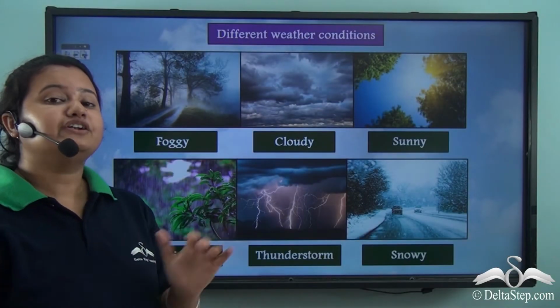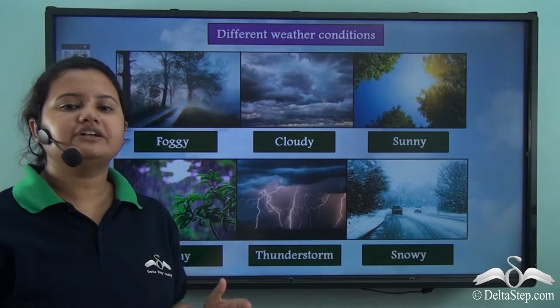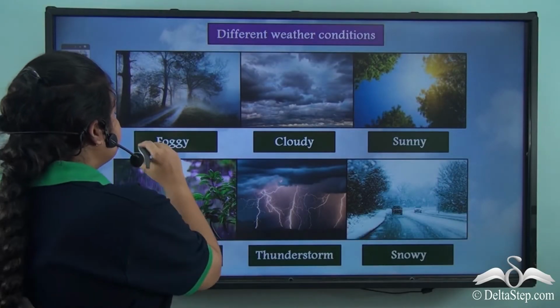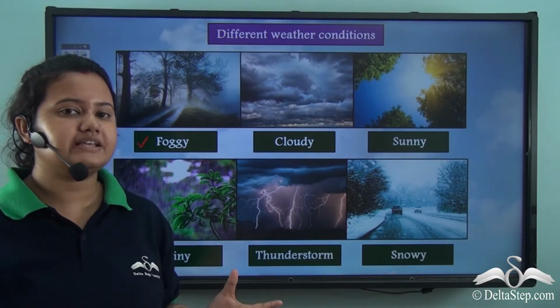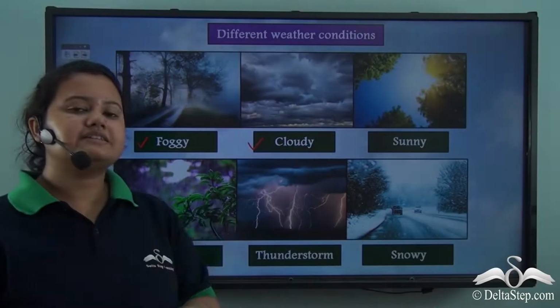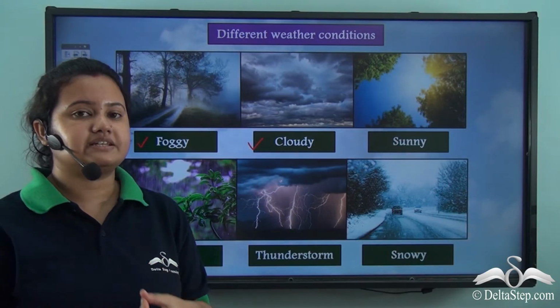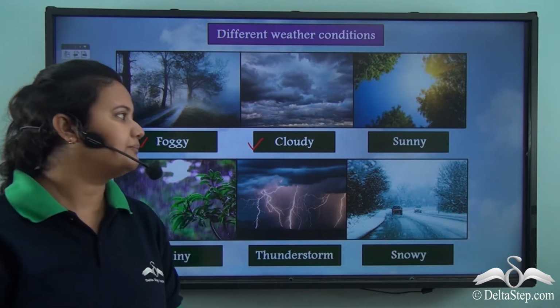Now these are the different weather conditions that we usually experience. In a winter morning, we experience a foggy weather. The weather is full of mist and becomes very hazy. Next, we have cloudy weather. This is very common in rainy season, and cloudy weather is a sign of upcoming rainfall.